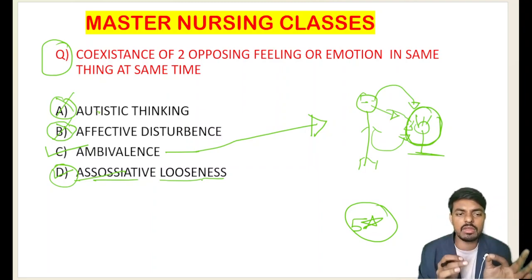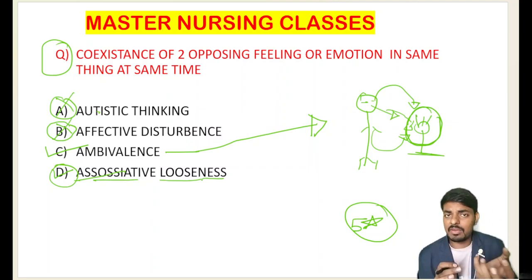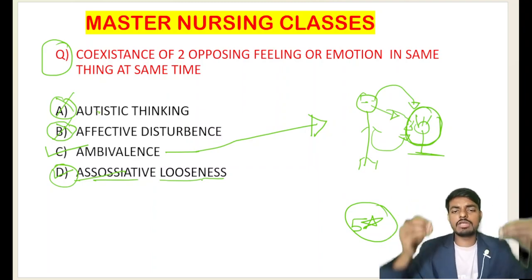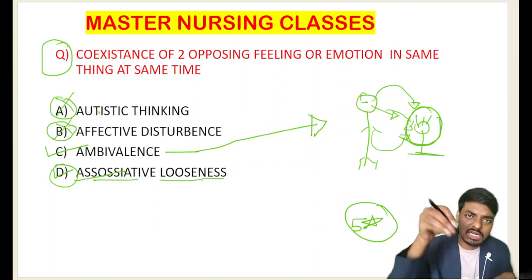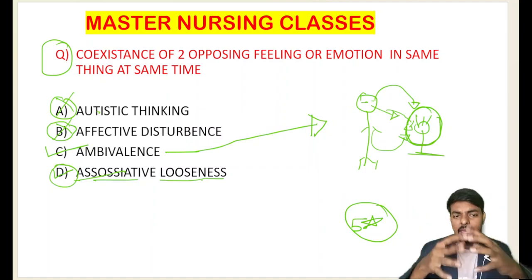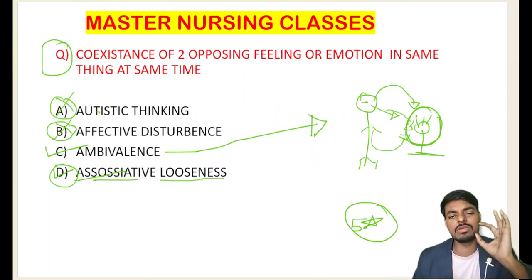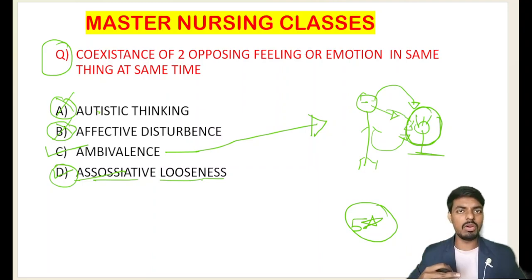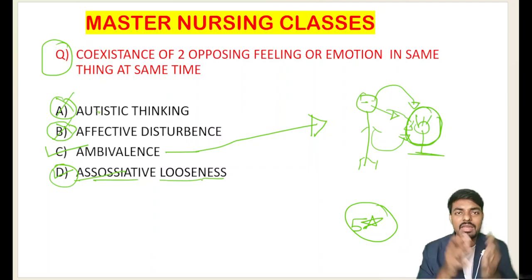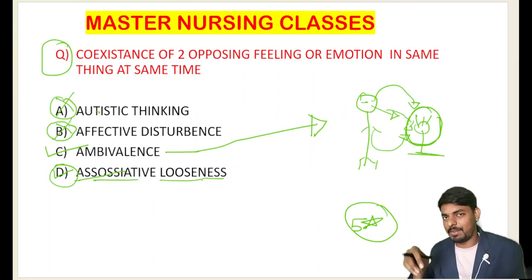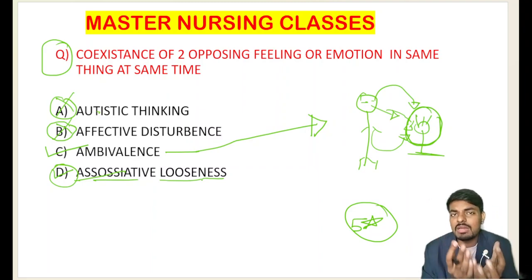Students, very important. Option C is ambivalence. We have discussed that ambivalence is when the person has coexisting, two opposite feelings and emotions towards one thing at the same time. And we have affective disturbance. What happens in affective disturbance, students? When we go to a home where sadness has occupied the house, and in that home we are laughing like anything, that is an inappropriate affect. Affect is the short term response to a thing.